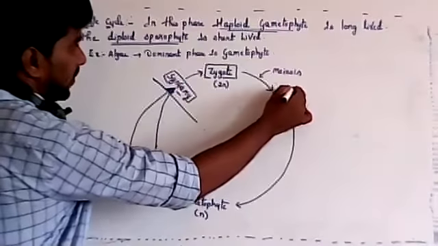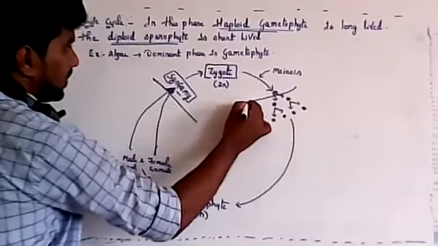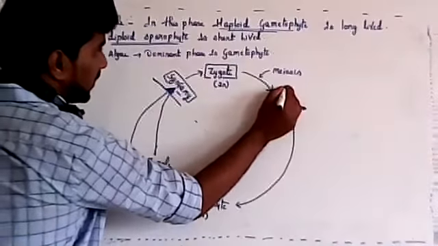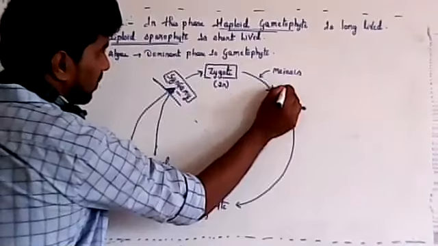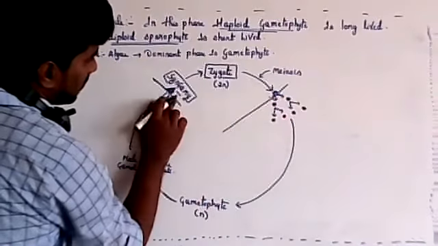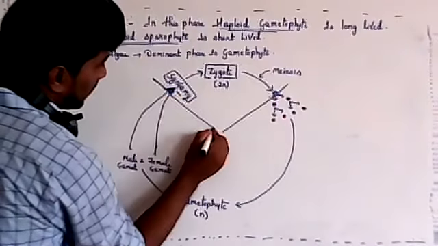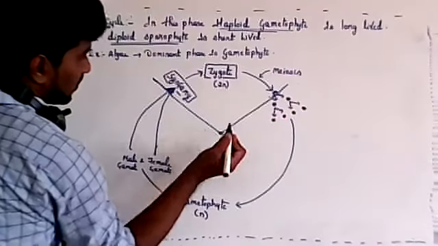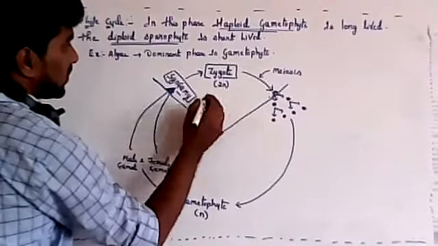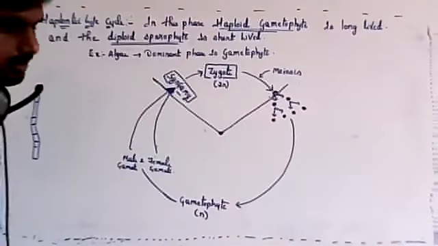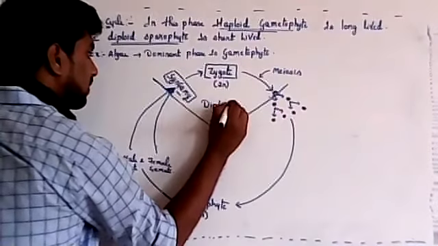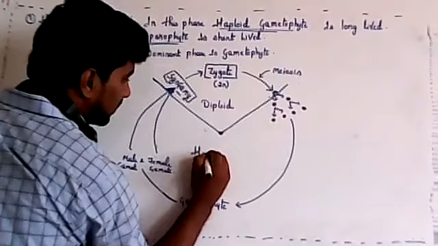Here you can divide this. This is the diploid stage, which remains for a very short period of time. Then this will be haploid.